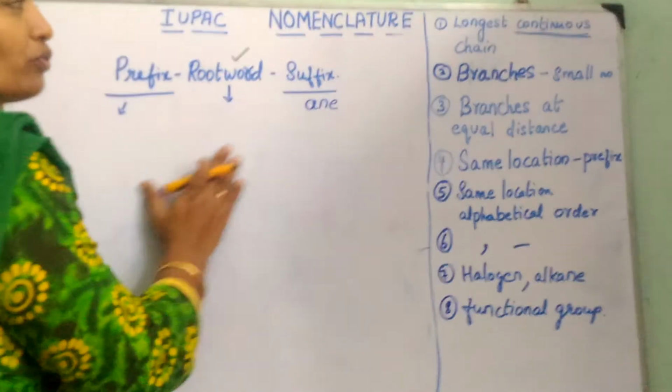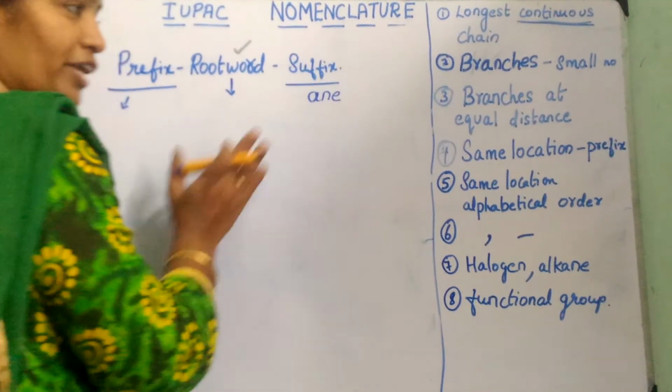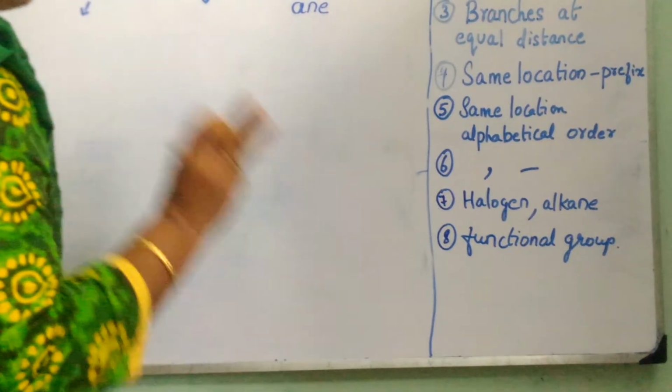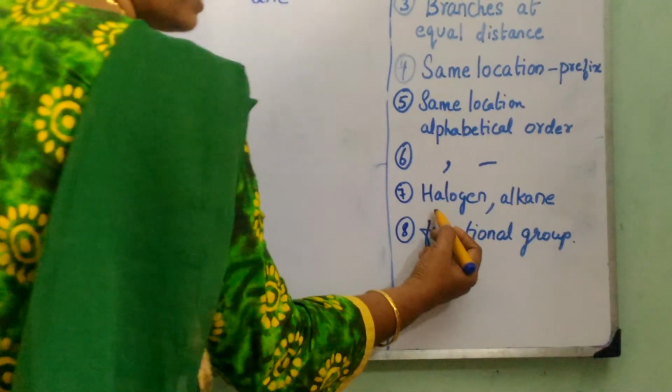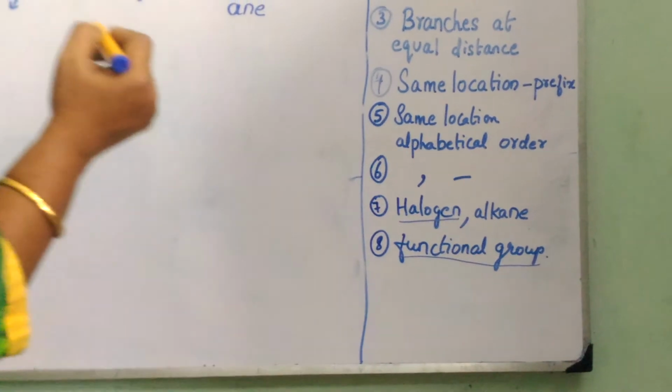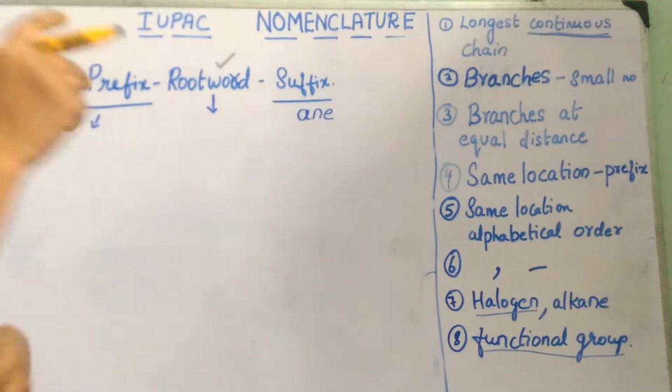Now we are coming to the final end of it. I have already taught you how to name one compound. Now let us see, there are 2 more clarifications which we have to make clear. One is halogen, the other one is functional group. But I told you today we are not going to see any other functional groups.